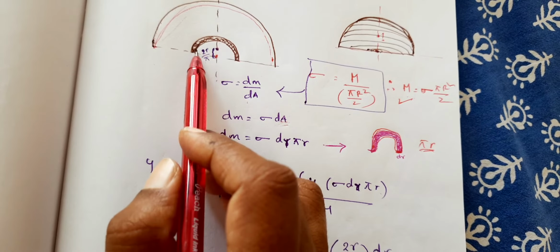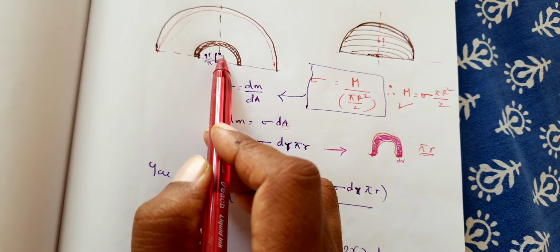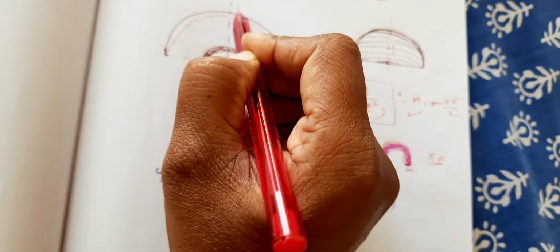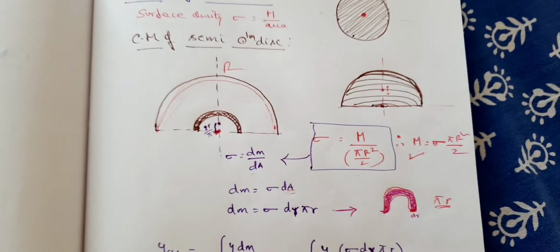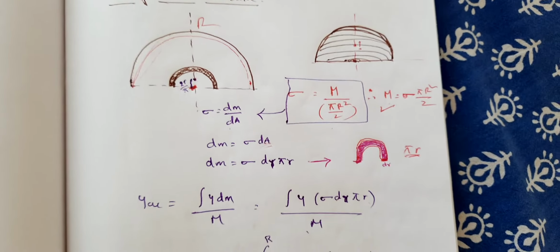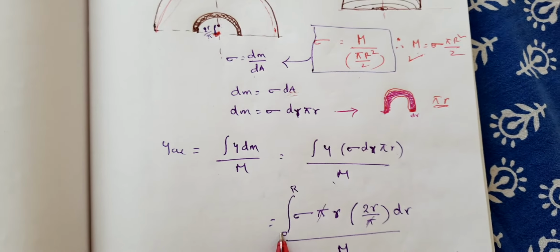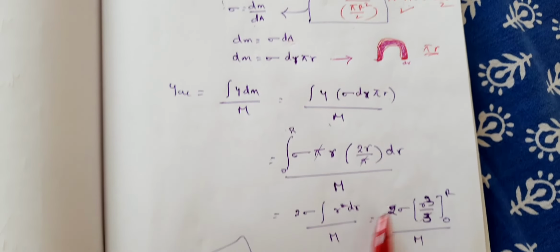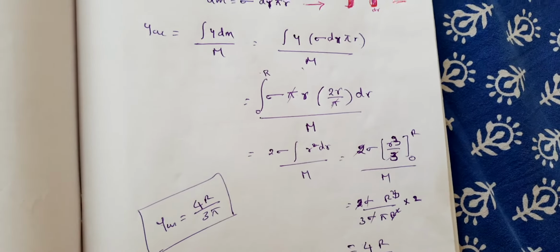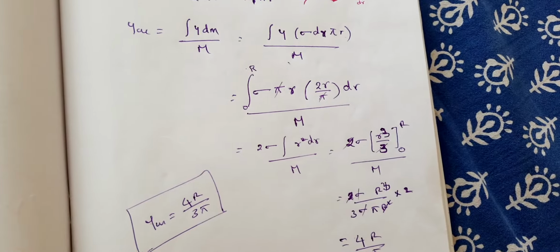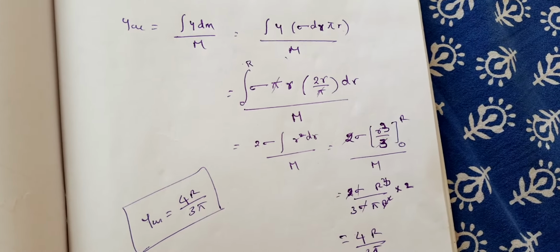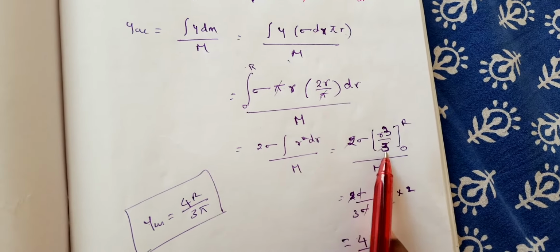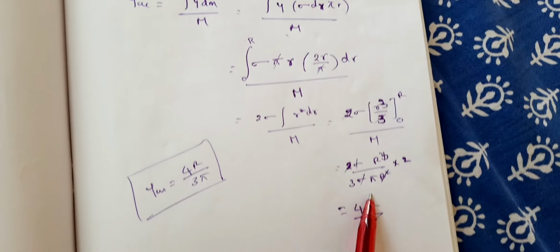Now for this small ring, you have taken it to be smaller. This smaller r varies from 0 to capital R. So your integral limits are from 0 to capital R. Now pi will get cancelled, and on further simplification you will get r cube by 3, right? That is, r square dr integrates to r cube by 3. Now substituting the limits, you will get this value.